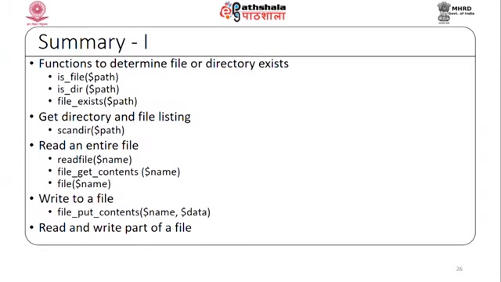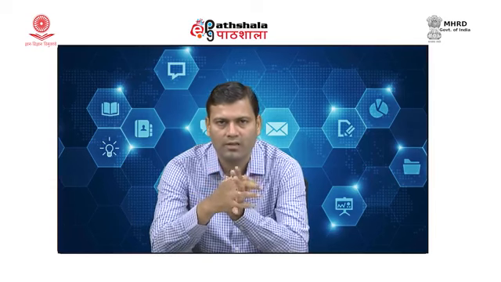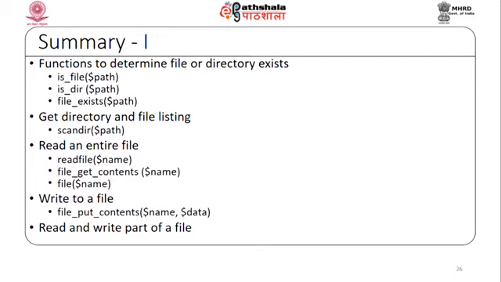So, let us summarize today's session. First, we looked at functions to determine whether a file or directory exists or not. These are is_file, is_dir, and file_exists. Then we used the built-in get current working directory function and the DIRECTORY_SEPARATOR constant, which allows us to work on either Windows or Linux operating systems without worrying, because both use different slashes to separate directories.